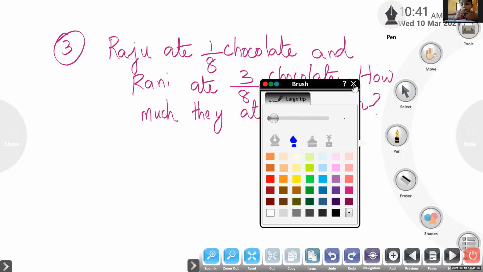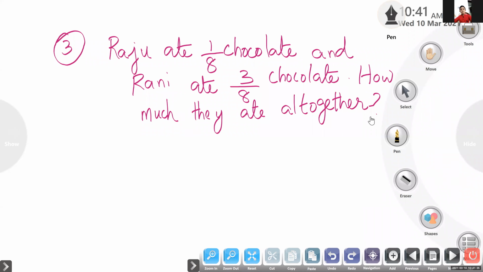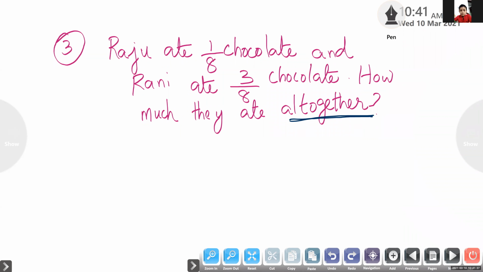What do we have to do? Add. So all together, how much in all, how much total, all these mean you have to do addition. How much left means you will do subtraction. Here it is all together, so that means we have to add.